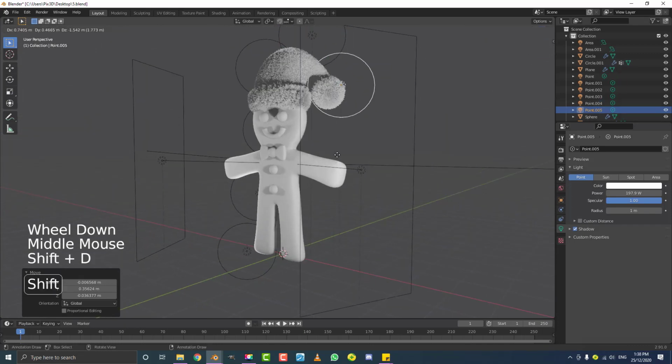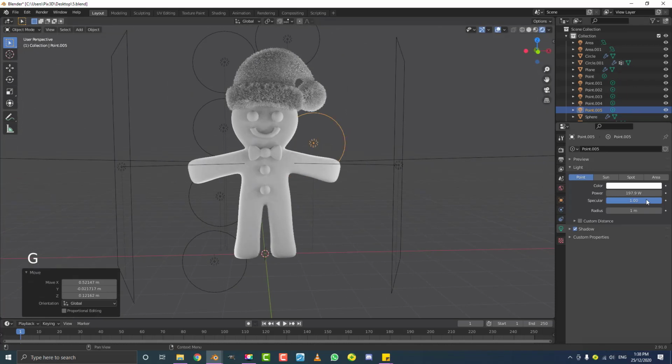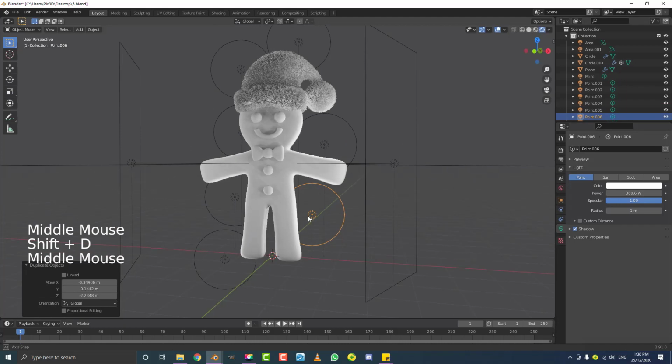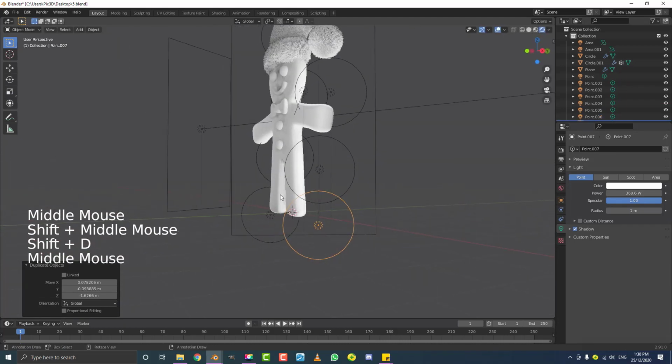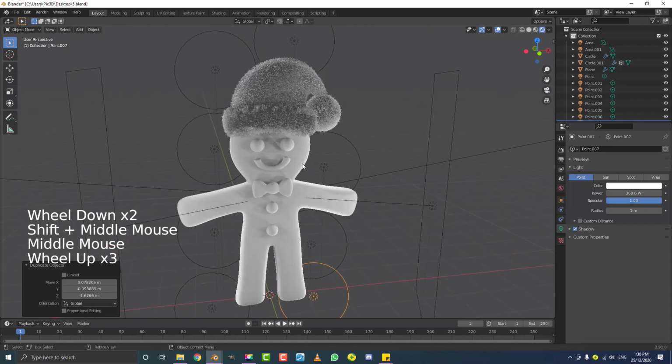So I'm going to go Shift D again, place one just behind here, bring up the power, duplicate one here, and then one under the feet, all at the back here, like that. Okay, so now we have our lighting set up. Let's get started with the materials.